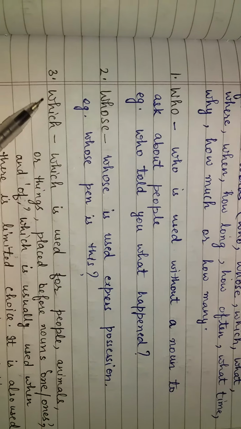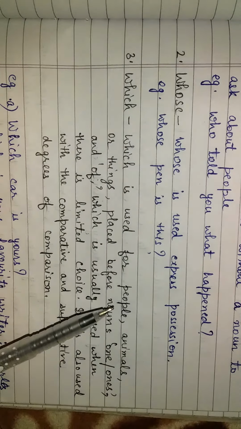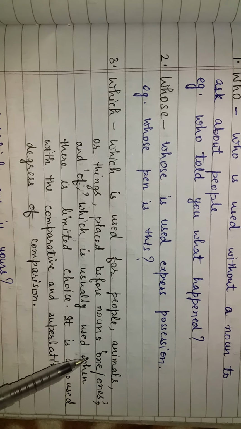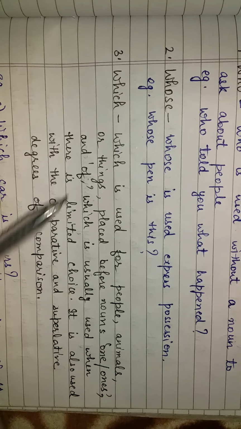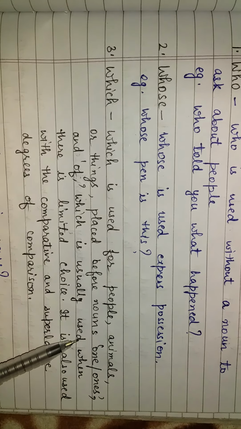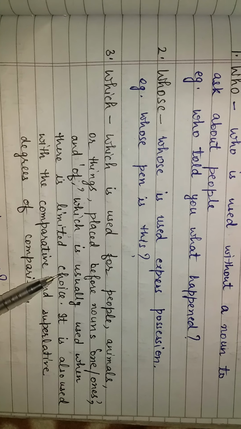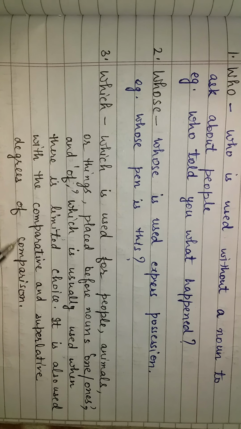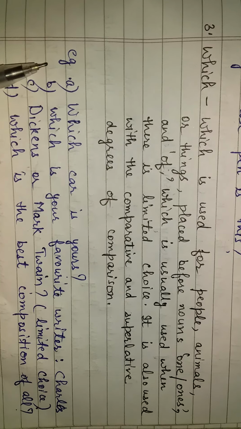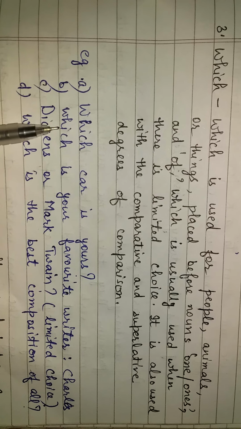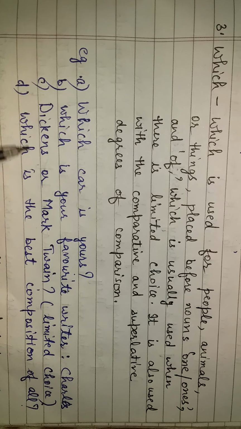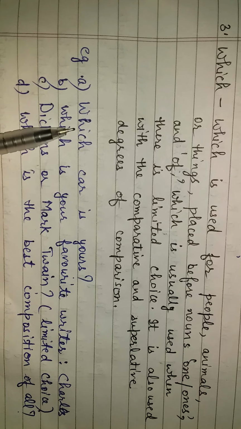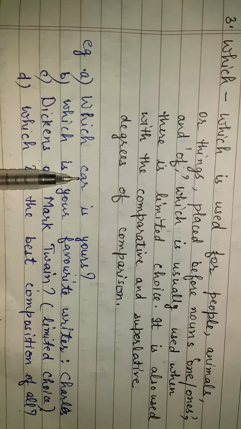Then the third word, which. Which is used for people, animals, or things, placed before nouns, or with one or ones and of. It is usually used when there is limited choice. It is also used with the comparative and superlative degrees of comparison. Let's take examples one by one. A: Which car is yours? Here car is the noun, and we use which before the noun.